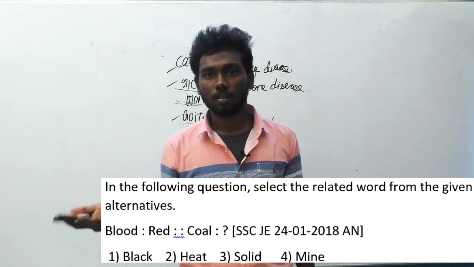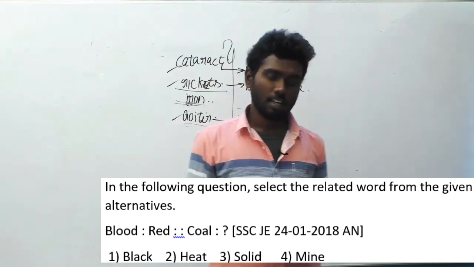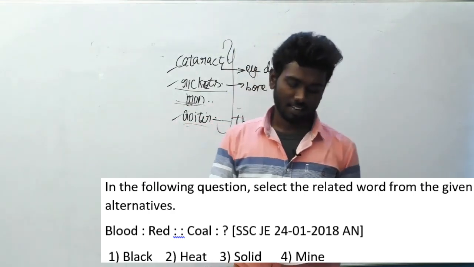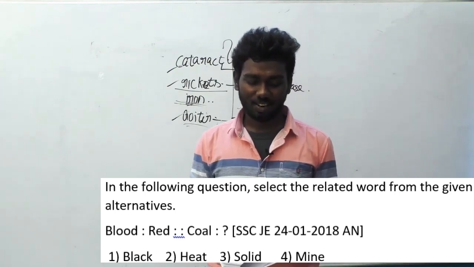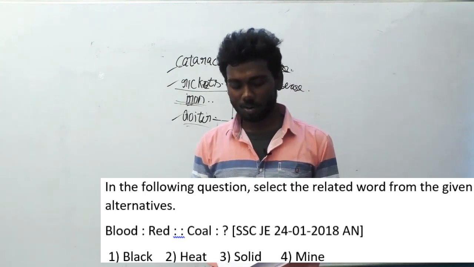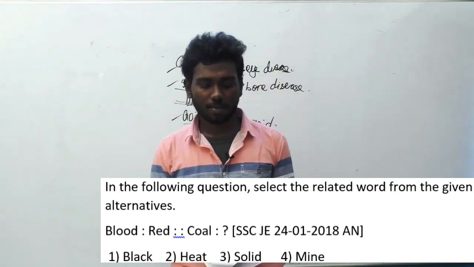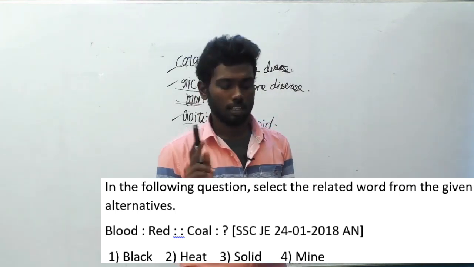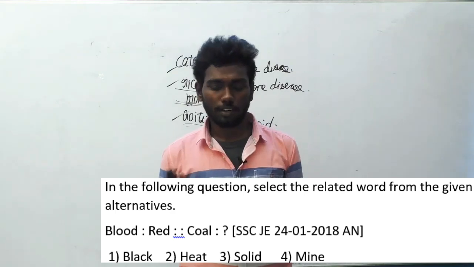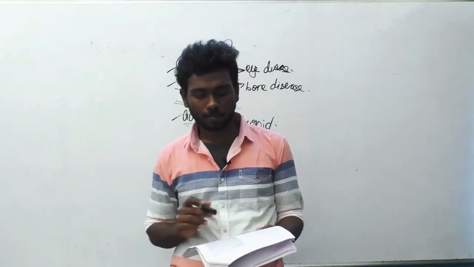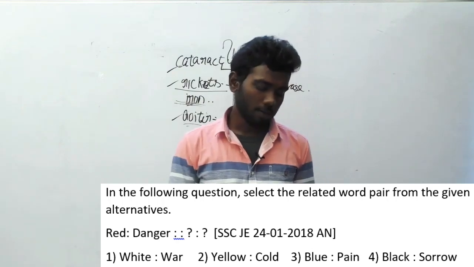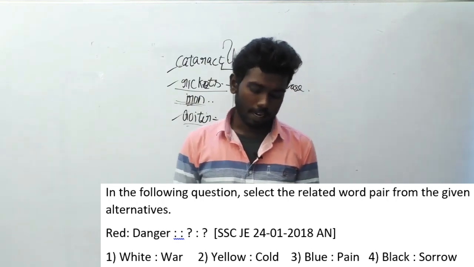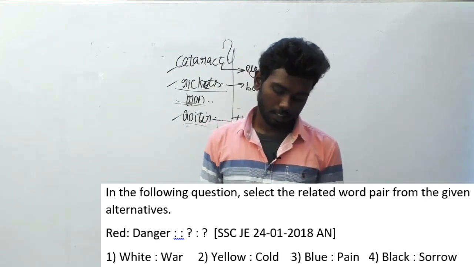the color of the coal is black. Black is the answer, and they have given many properties of coal here, like heat, solid, coal mine. They are not related because they have asked the color of coal, so it is black. Answer for the 179th question is option A, black. 180th question. In the following question, select the related word pair from the given alternatives. Red means danger, implies dash.